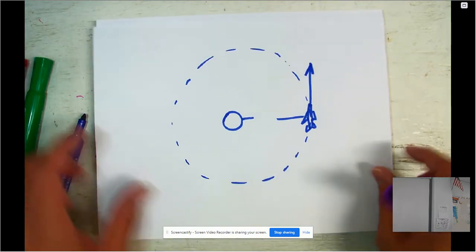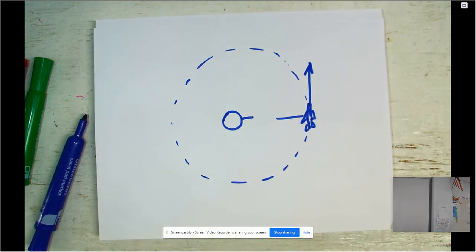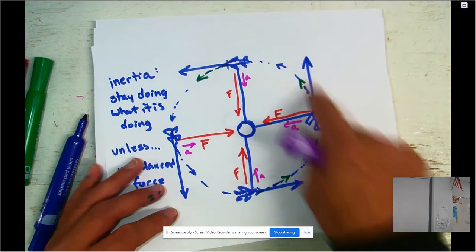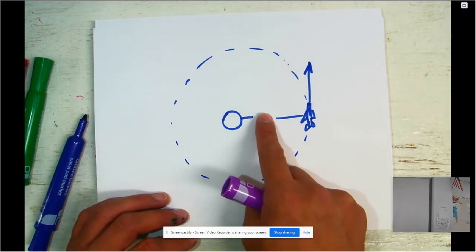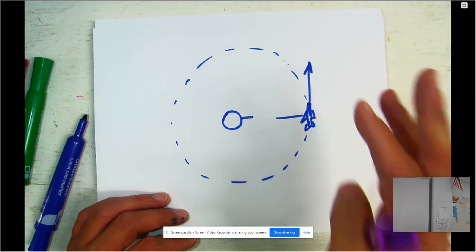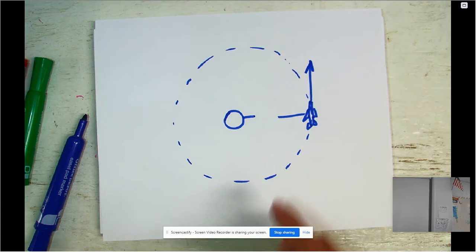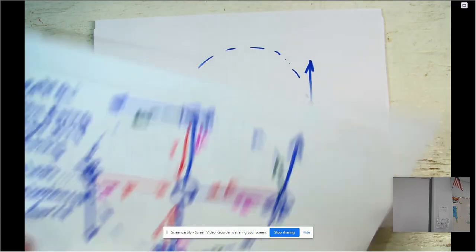Now, what would happen if you were spinning this plane around and around in a circle, but let's say that the string suddenly breaks? What type of motion would the plane have then? Well, if there's no string, there's no tension force, so there's no centripetal force.